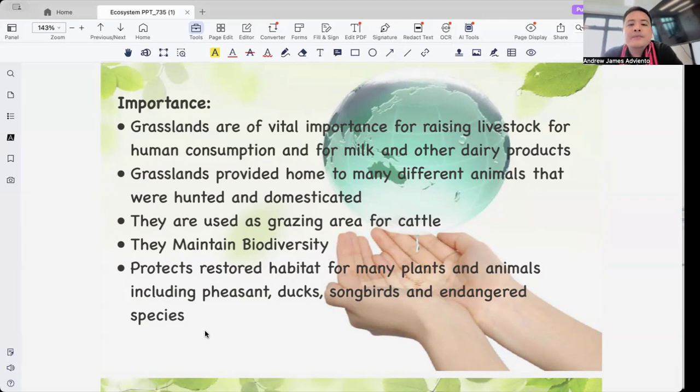For closing, grasslands may look simple, just grass everywhere, but they are highly dynamic ecosystems full of life. From roaring lions in the savanna to grazing bison in the prairies, a grassland teaches how living and non-living factors work together in harmony. Our role is to protect and manage these ecosystems so future generations can continue to experience their beauty and, of course, their benefits.